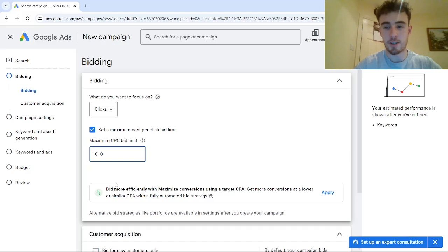But something else I wanted to mention as well is that a lot of people say that if you start with maximize clicks you're only able to get clicks, and that's just completely false because we've seen time and time again with trades companies that even when we start out with maximize clicks at the very beginning, then yes, of course, it's not going to be the most profitable month, but they're still getting a decent lead volume. And a lot of those leads as well can still turn into paid jobs.